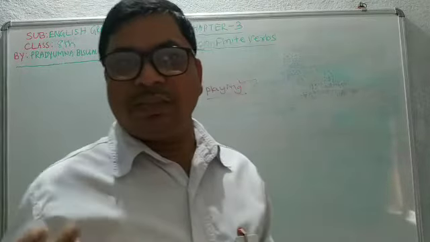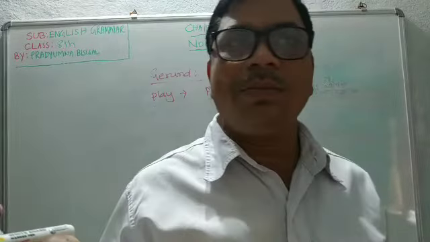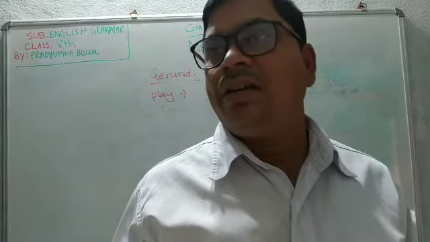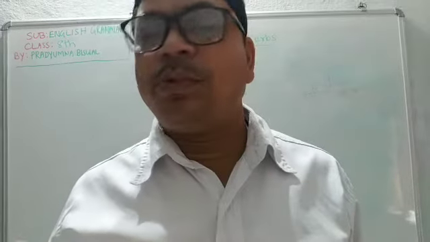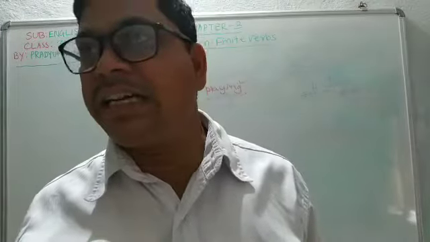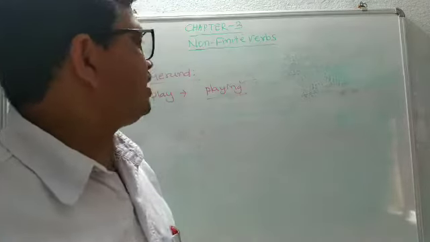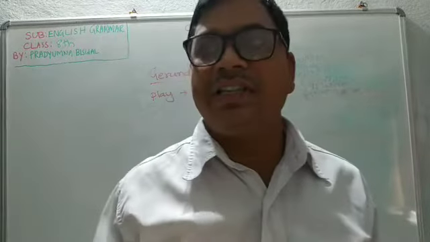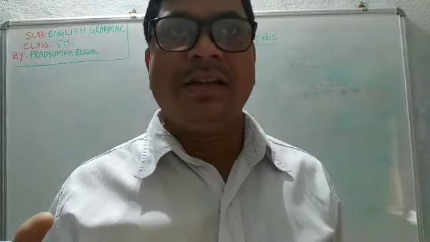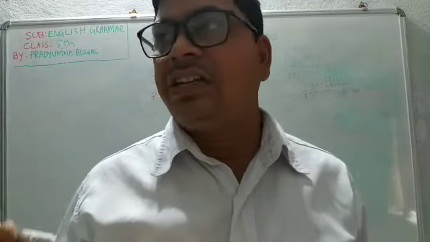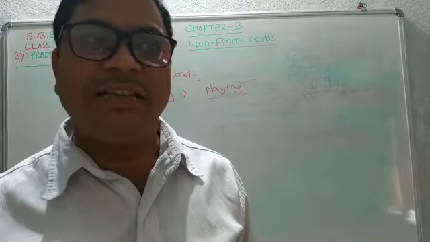We have already discussed the first chapter, The Best Christmas Present, which took 3 classes, and the poem The Ant and the Cricket, which took 1 class, and we have also discussed 3 classes of grammar. Thereafter, in the next class we will discuss a story from It So Happened. The name of the story is The Camel Has a Hump. Thank you. You will do the exercises and everything. Thank you.